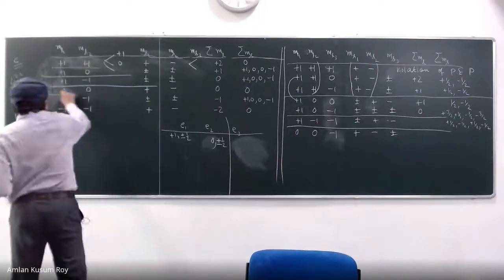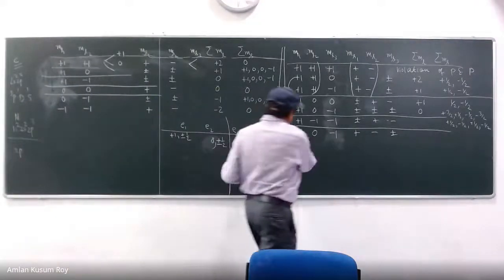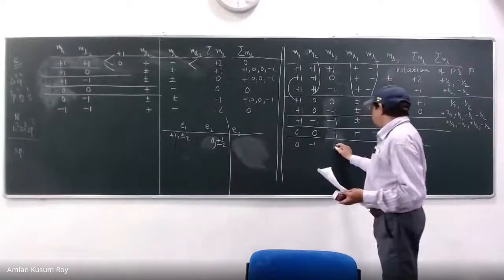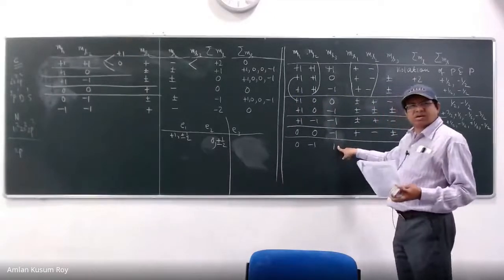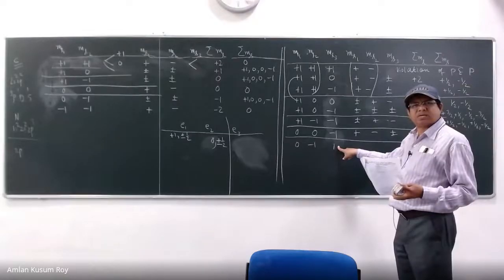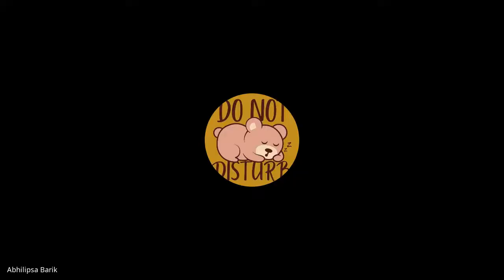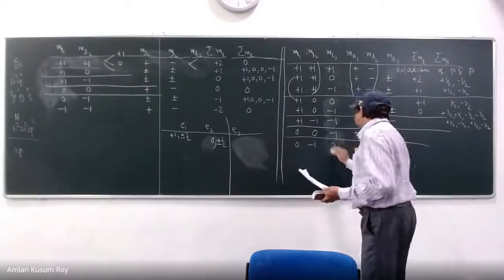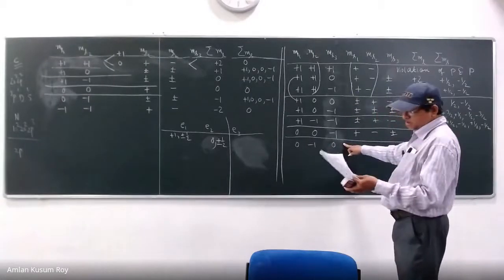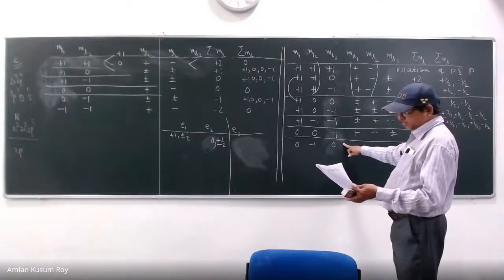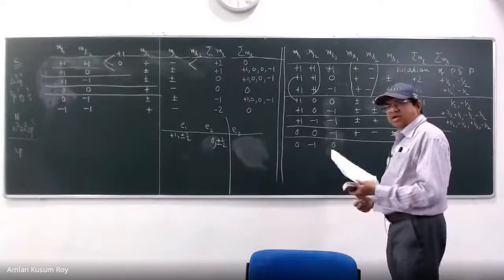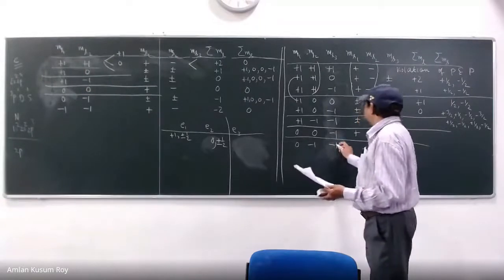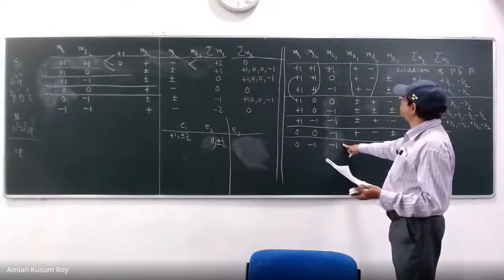Then 0, minus 1. Now has everyone understood? 0, minus 1. What will happen? 0, minus 1, 1. I'll write it. It is already considered. It's already done. Very good. 0, minus 1, 0. What is happening, tell me? It's also taken, it's also done, right? It's a common. 0, minus 1, minus 1. What about this one?